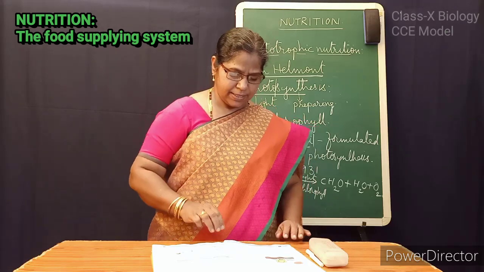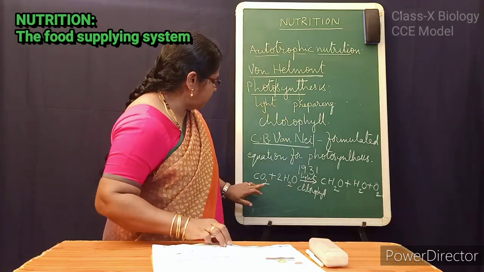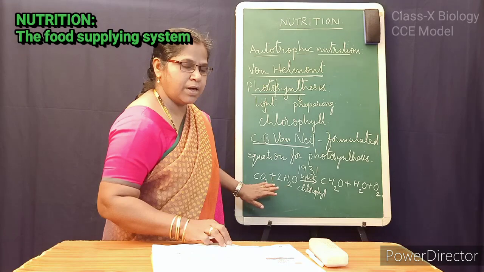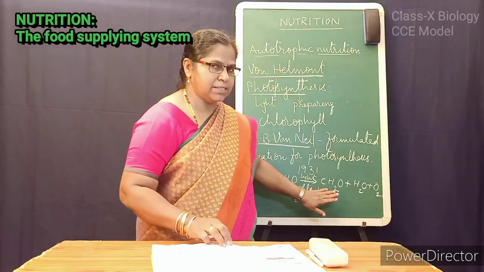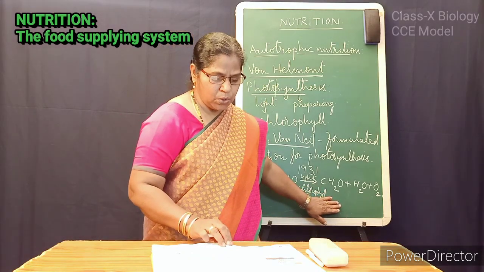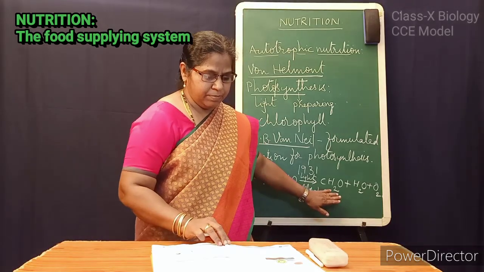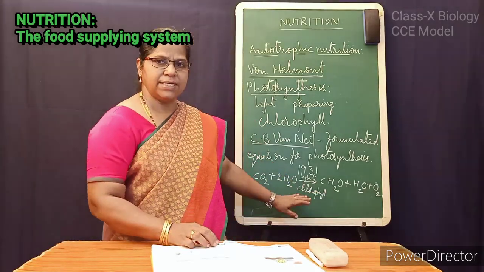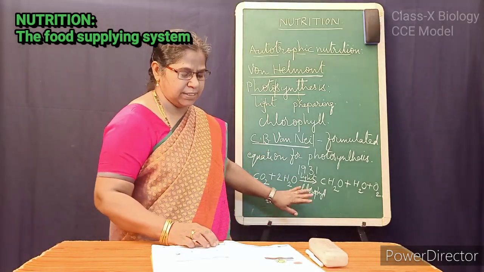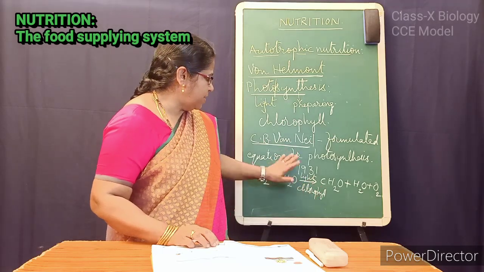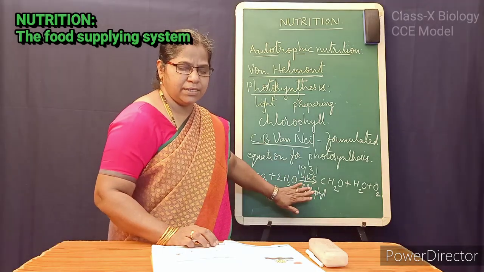Here, by using these simple inorganic substances, plants are preparing the glucose. But glucose is C6H12O6. First of all, C.B. Van Neel formulated this equation.